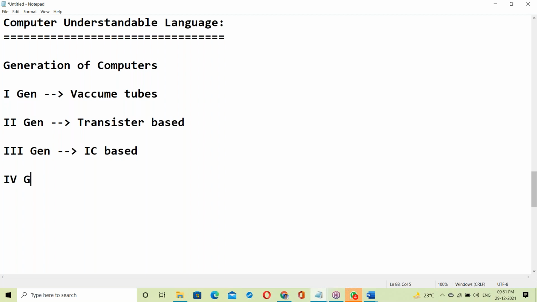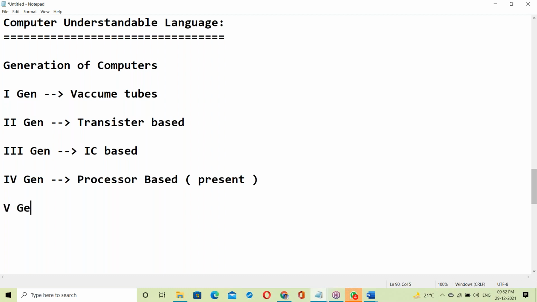Next, fourth gen. What is a fourth generation computer? Fourth generation is processor based. Okay, now this is the present generation. The fourth one is the present generation.